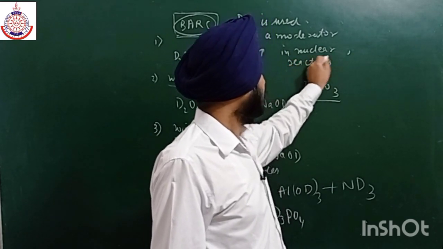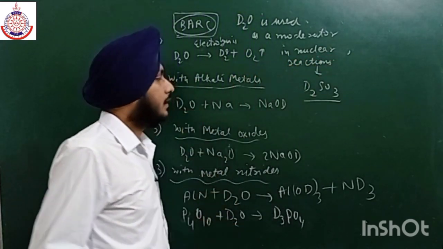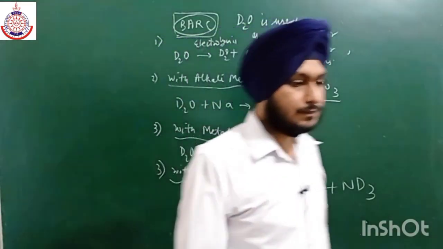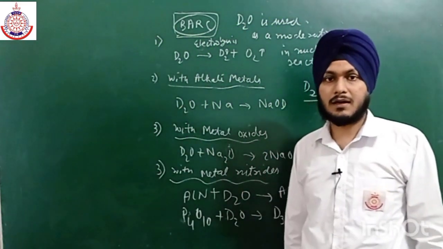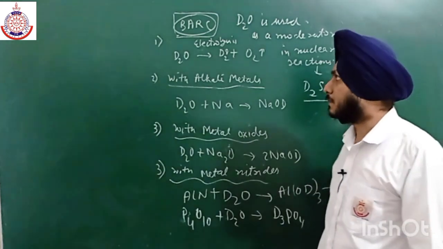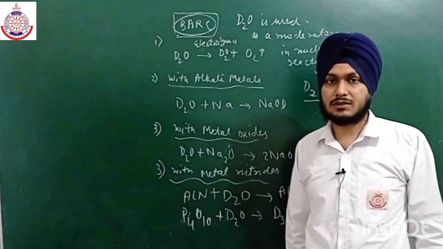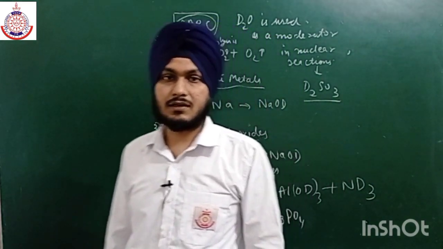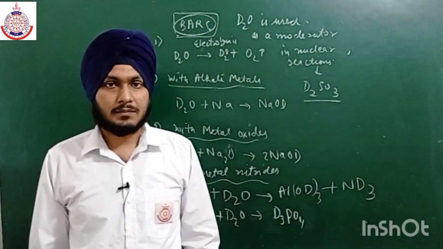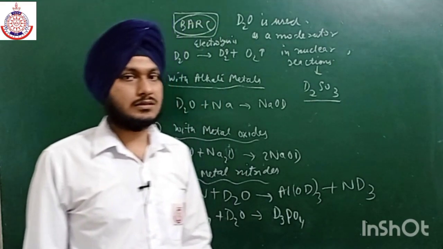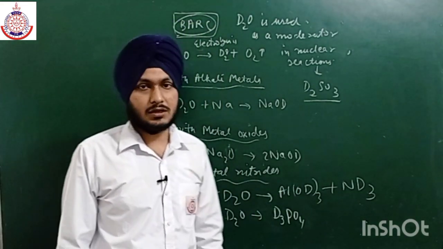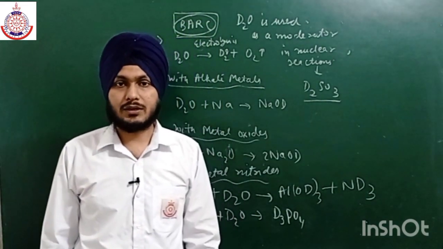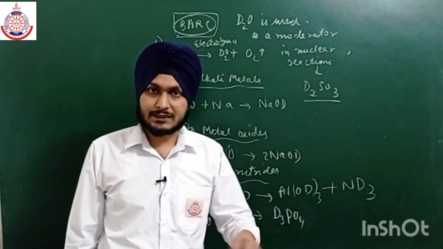Is it clear? So BARC is the research centre. The Bhabha Atomic Research Centre produces a large amount of heavy water with the help of prolonged electrolysis or fractional distillation, because this heavy water is used as a moderator to stop the nuclear chain reactions.